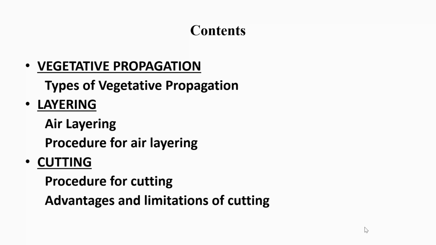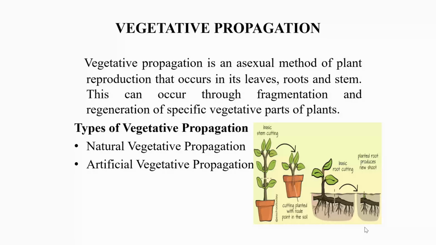Let us start with vegetative propagation. Vegetative propagation is an asexual method of plant reproduction that occurs in its leaves, roots, and stem. This can occur through fragmentation and regeneration of specific vegetative parts of plants. Vegetative propagation may be accomplished by artificial or natural means. Both methods involve the development of a plant from parts of a single mature plant. The way that each is carried out looks very different.